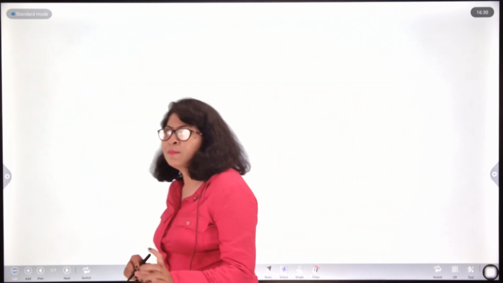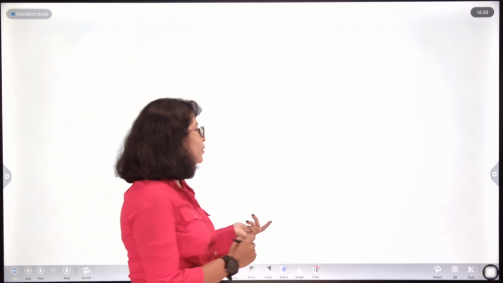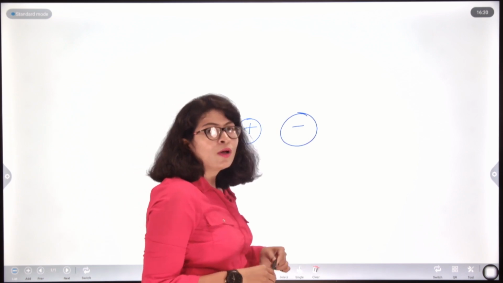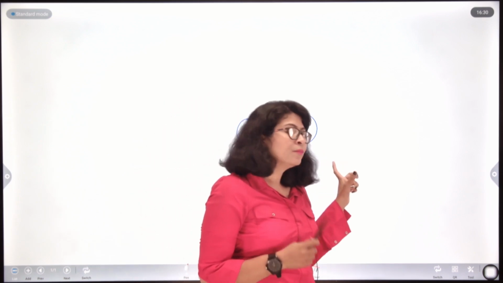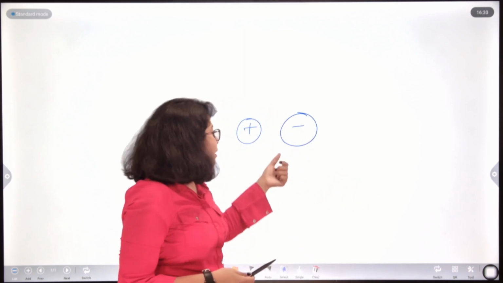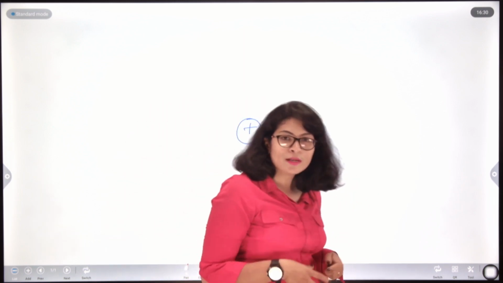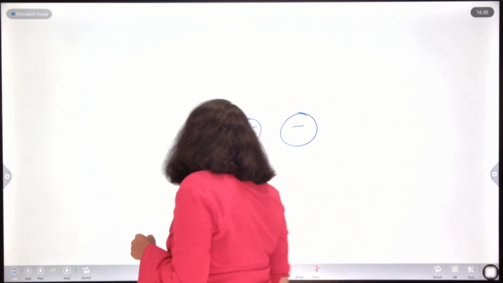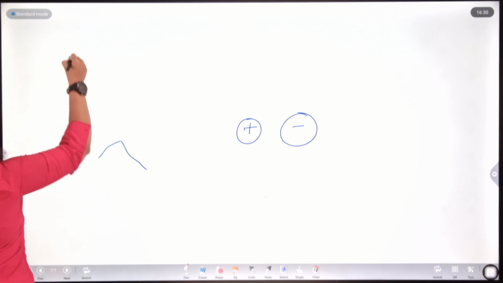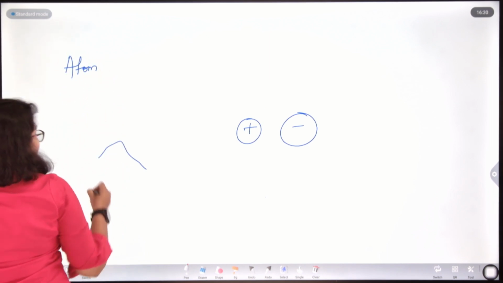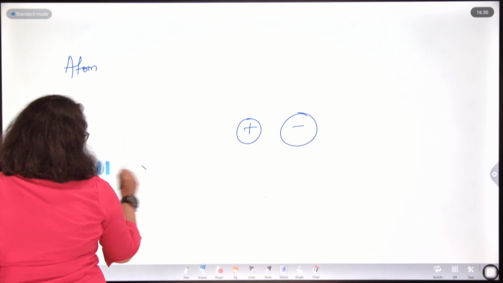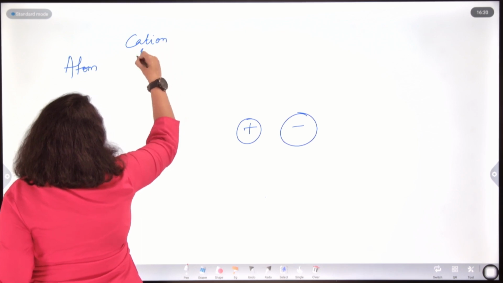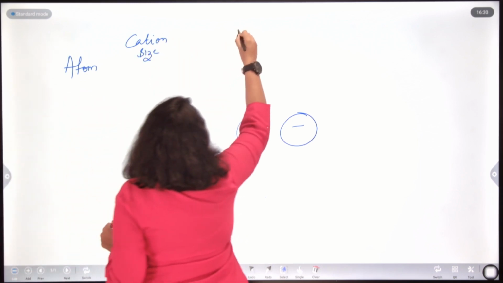Basically, ionic bond is formed between a cation and an anion, right. So, how is a cation formed? When an atom loses electron, exactly. How is an anion formed? When an atom gains electron. So, if you compare the atomic size, I am drawing a table, this is the atom, this will be cation size, here it will be anion size.